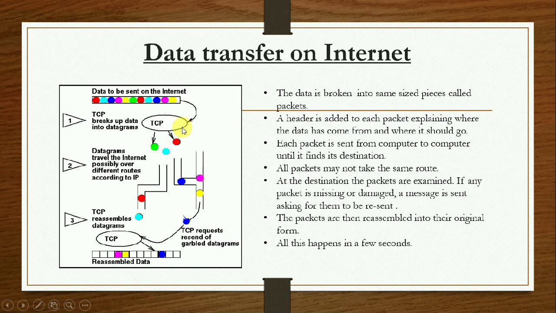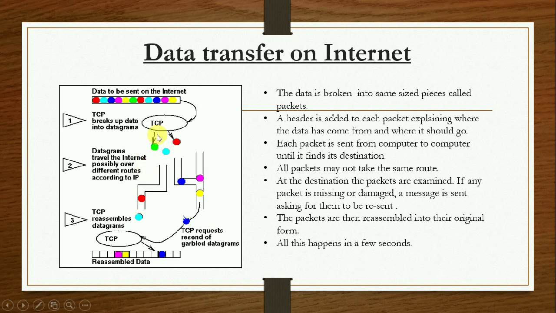After that, a header is attached to each packet to explain from where the data has come and where it should go. Each packet is sent from computer to computer until it finds its destination, and it is not necessary that packets go through the same path. One packet can follow path 1, another packet can go from some different path.